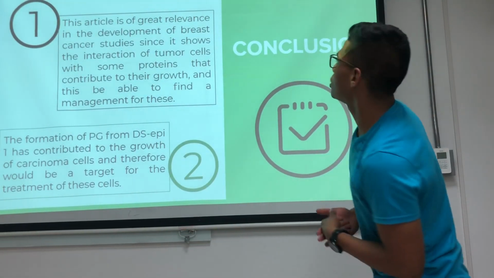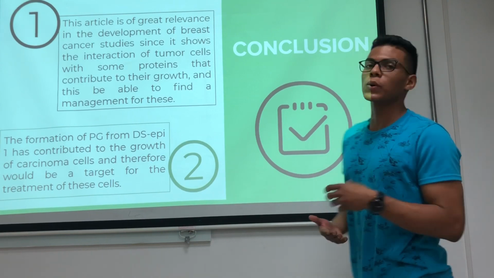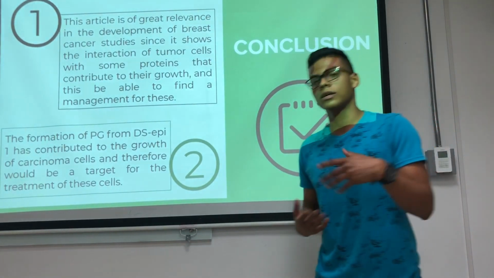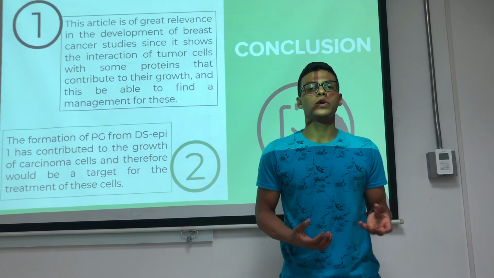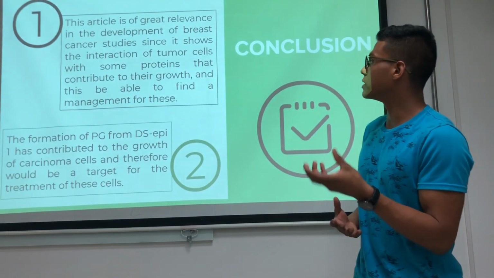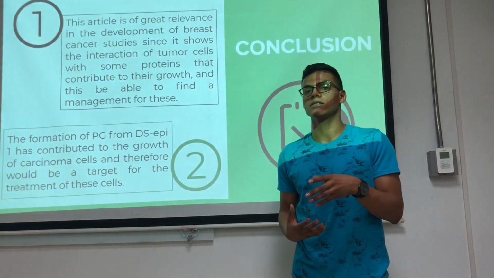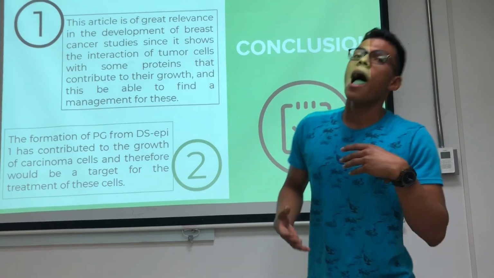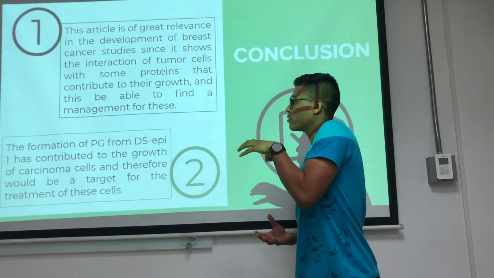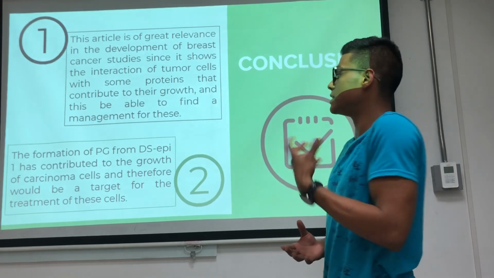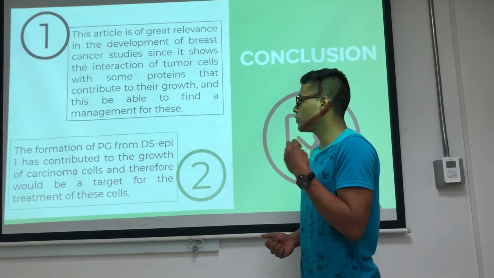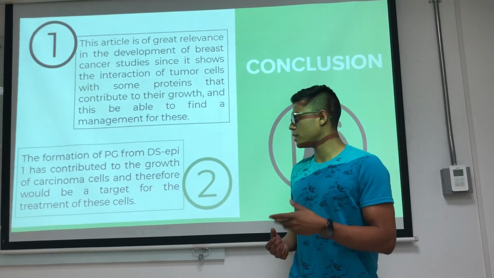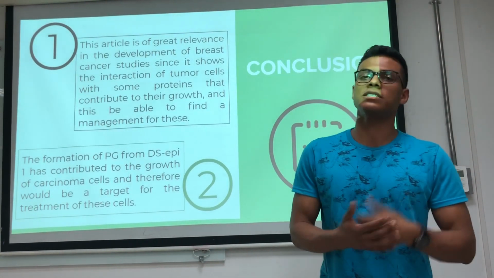So this article is relevant and important because it shows us the different molecules or glycosaminoglycans involved in the cellular proliferation of tumoral breast cancer cells, and we can find a management for this. And then the formation of proteoglycans from Dsepi1 has contributed to the growth of carcinoma cells, and it will be a target for the treatment of these cells.